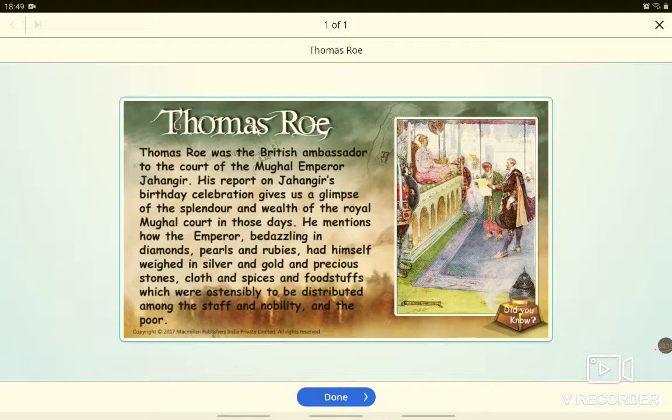Thomas Roe was a British ambassador to the court of the Mughal Emperor Jahangir. His report on Jahangir's birthday celebration gives us a glimpse of the splendor and wealth of the royal Mughal court in those days. He mentions how the emperor, bedazzling in diamonds, pearls, and rubies, had himself weighed in silver and gold and precious stones, cloth and spices and foodstuffs, which were ostensibly to be distributed among the staff and nobility and the poor.